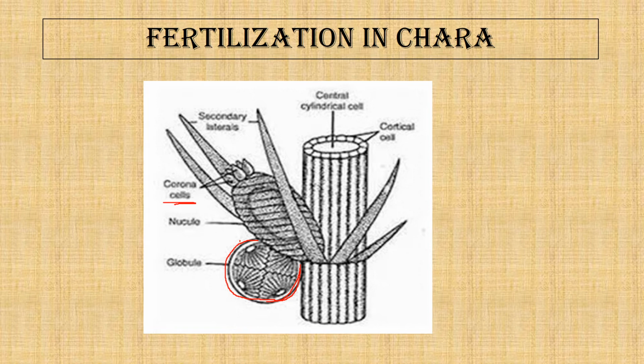When they are exposed to water, the wall of the antheridial filaments also gelatinizes, and the antherozoids or sperm are released. Once released, these sperm swim towards the nucule by chemical attraction. A certain chemoattractant is released by the ovum or egg cell. So they swim through the gaps created in the corona cell, and the antherozoids or sperm enter the nucule.